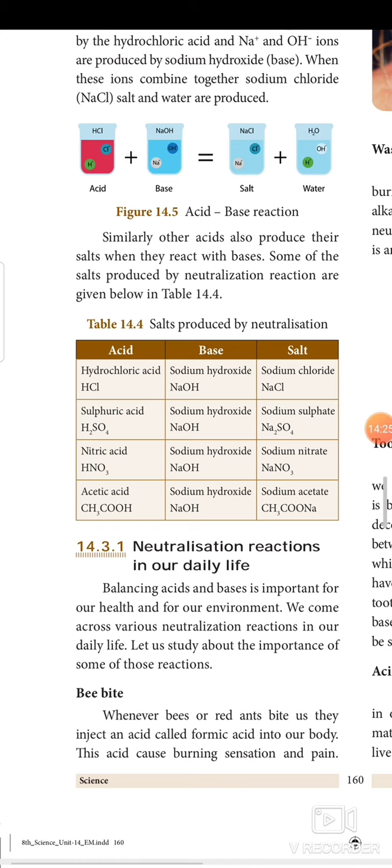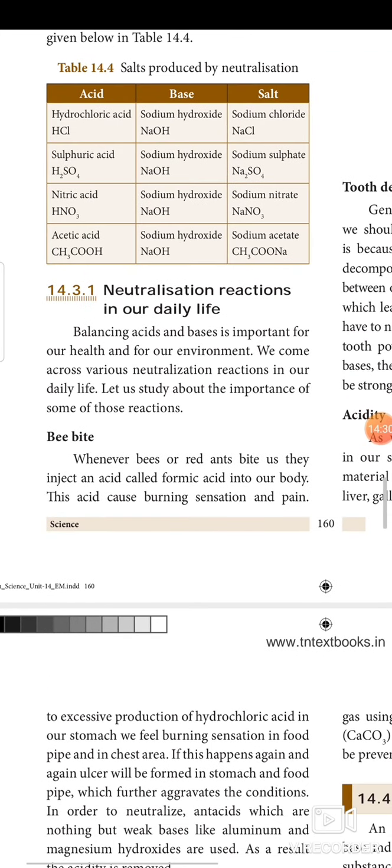So, neutralization reaction may also happen in our regular, day-to-day life. What are the few examples? If a bee bite occurs to you, the elders at your home say to apply lime paste (chunambu). Why? The bees or the ants inject some acid in our body. When they bite, they inject formic acid in our body, so that formic acid can be neutralized by this calcium hydroxide, chunambu, lime paste.